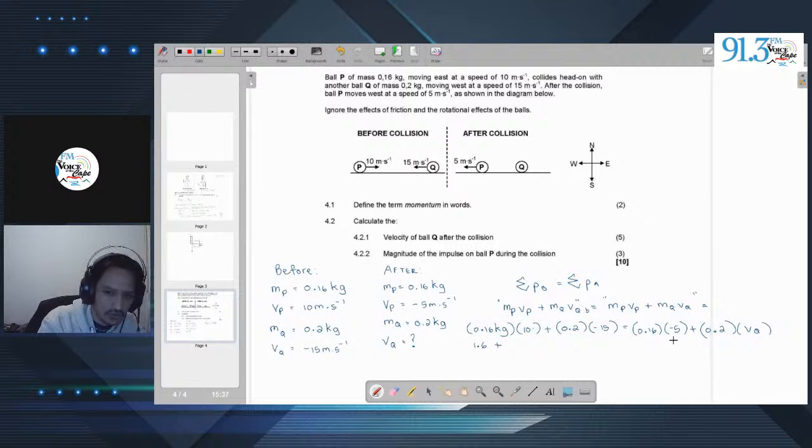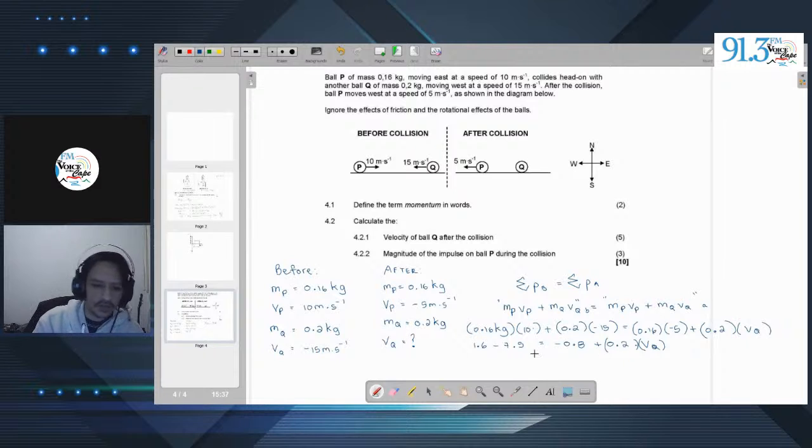So 0.2 times negative 15 gives me a value of negative 7.5, so I can just make it negative 7.5 kilogram meters per second. And this is equal to 0.16 times negative 5, which is negative 0.8, plus 0.2 VQ.